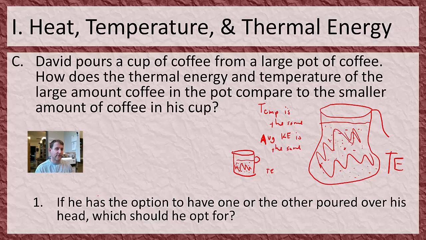All right, so another weird thing is David has this option to have one of these two things poured over his head. I don't know if he's made somebody angry or what's going on, but which one should he choose? And here he should choose cup every time if he doesn't want to get burned badly, because it has less thermal energy. Now down here you might initially think, oh, but they have the same temperature, it won't matter. Either way, they're going to hurt a lot.